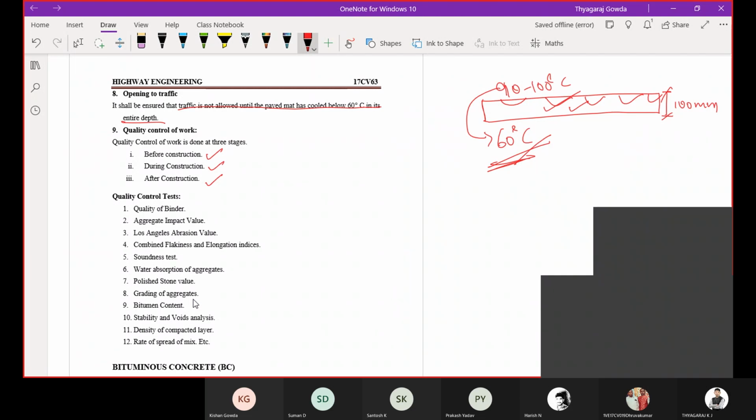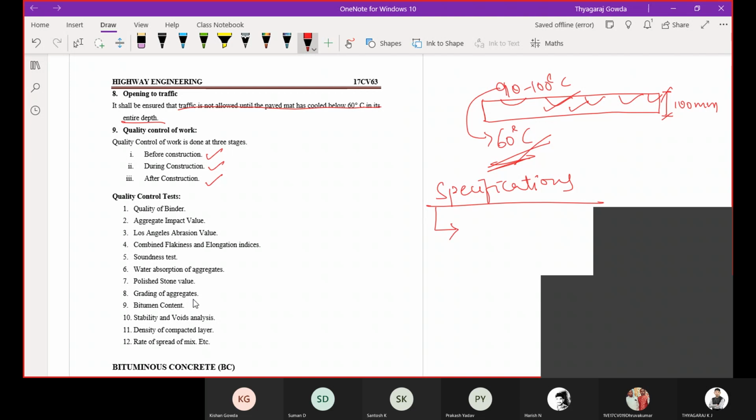So we are going to check for quality of binder, then aggregate impact value, then Los Angeles abrasion value, whatever the specifications we have noted down. Okay, do one thing. You remember whatever the specifications. Write the corresponding test for each individual specification.